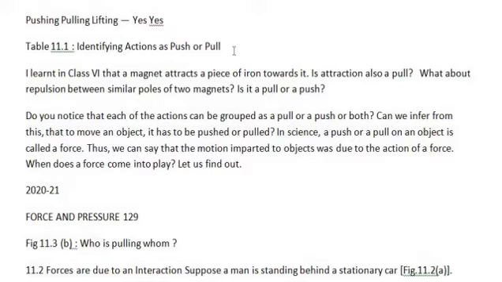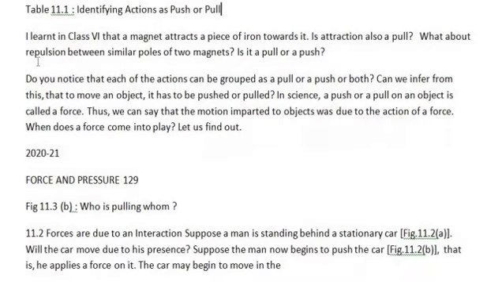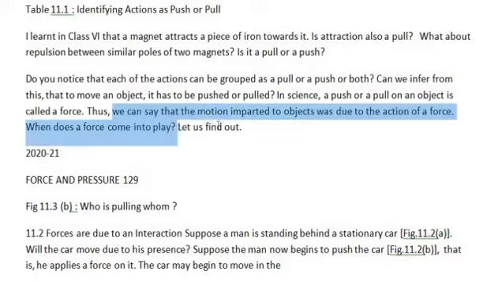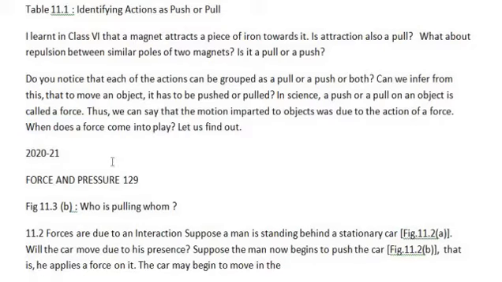So next paragraph is, in science a push or a pull on an object is called a force. Force is a push or a pull on an object. So here is the definition of the force that you said in the last page. Thus we can say that the motion imparted to objects was due to the action of a force. When does a force come into play? Let us find out. Now we will see when and how the force will come into play.